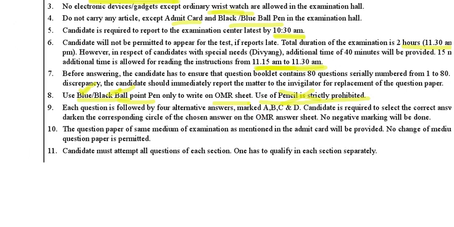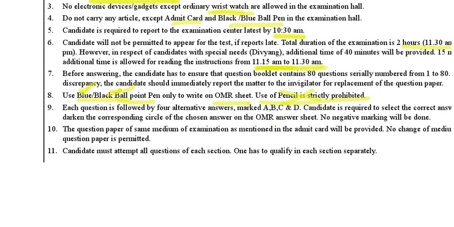And for each question, only one option should be bubbled. You should not bubble 2 or 3 options. Suppose for the first question the answer is B. After bubbling B, if you think the B answer is wrong and you want to bubble C, you can't. So you should think carefully, and for one question, you need to bubble one option only. They don't give you another OMR sheet, only one will be given.